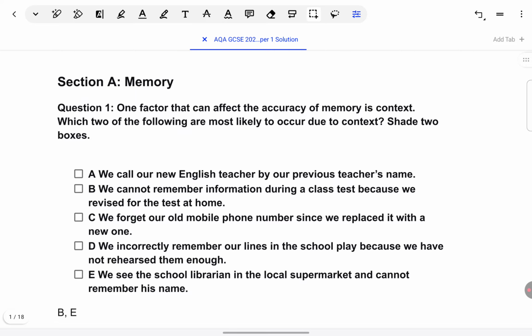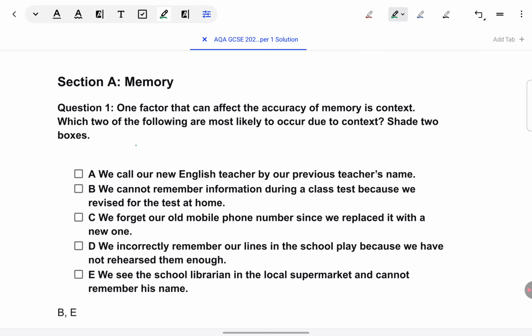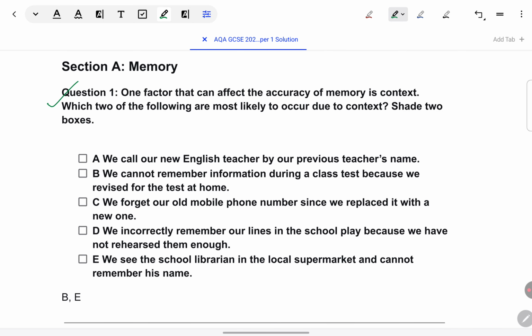It's very common for a paper to begin with a multiple choice question. The first thing we should do when a multiple choice question is given is to read the question very carefully. So let's read it. I'll just write this is for 2 marks. Question 1. One factor that can affect the accuracy of memory is context. Which two of the following are most likely to occur due to context?